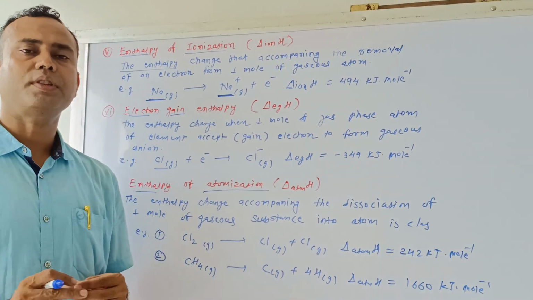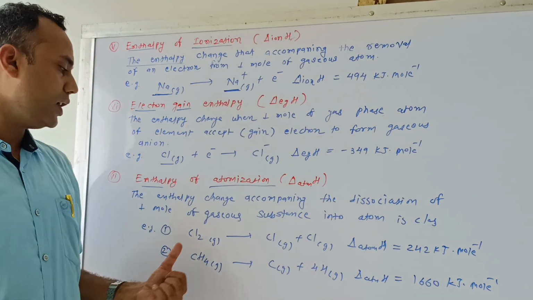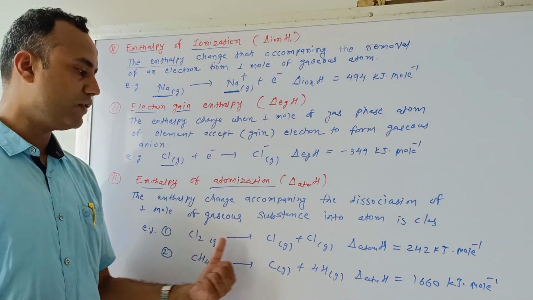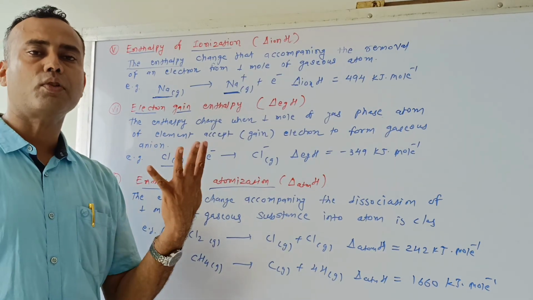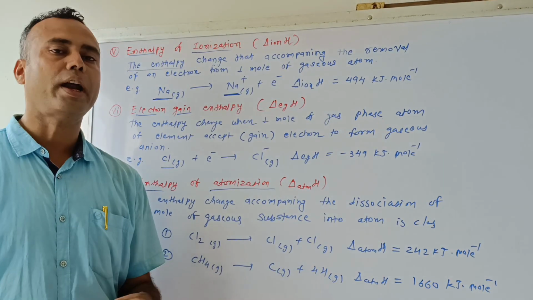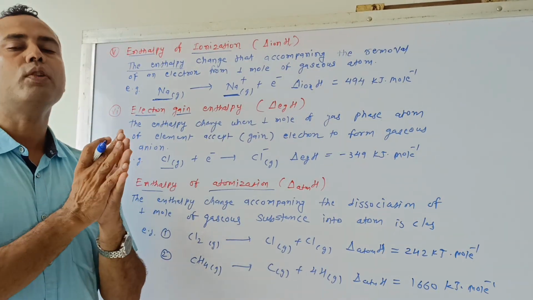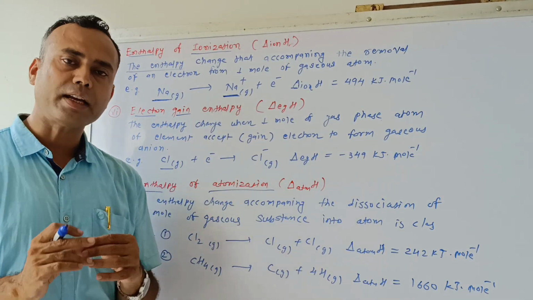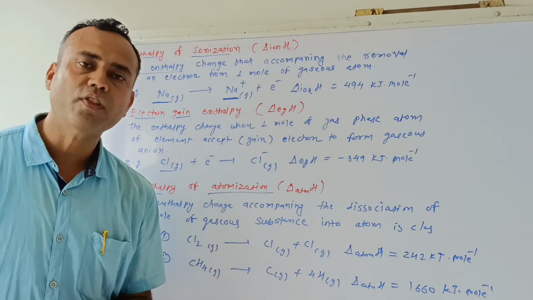And after that is enthalpy of atomization. One mole of gaseous substance is converted into constituent atoms. Cl2, two chlorine atoms converted into first chlorine, second chlorine. CH4, one carbon and four hydrogen converted to one carbon and four hydrogen. And it is done by absorbing some energy, and the molecule is broken into constituent atoms by some enthalpy change, and that is called enthalpy of atomization.